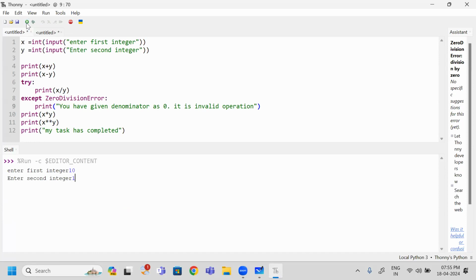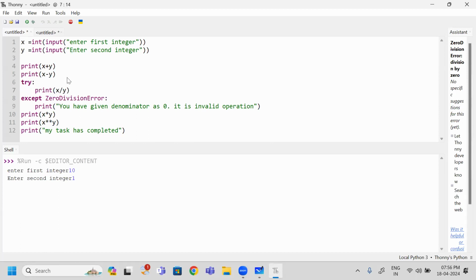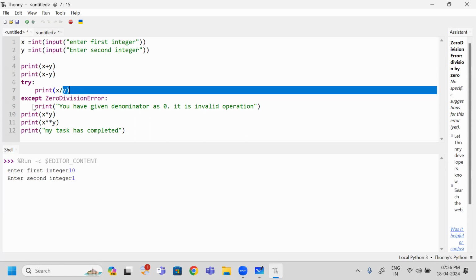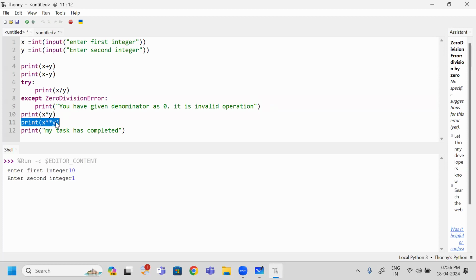No. So every line will be executed. First this line will execute. Second, this line will execute. Third, does it generate any exception? 10 by 1. So which is the valid statement? When it is valid, then what happens? This line will be executed. When it does not raise an exception, your control never goes to this line. Next, it will continue the remaining part of your program.